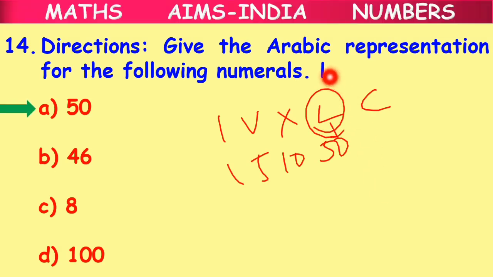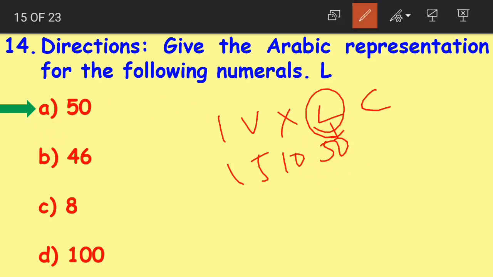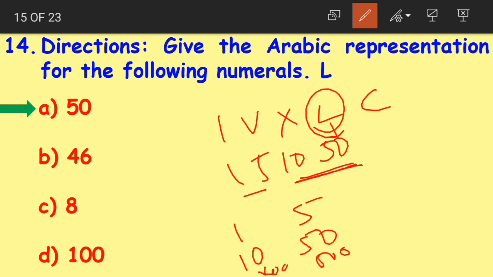It is a direct question. We have the Roman numeral L, whose value is 50. Again, you remember, right, children, how to write the values of the Roman symbols here? 1, 5, then next we have 10, 50, then we have 100, 500. Remember, right? Increase zeros here. I hope you remember. And you remember the order also, right? I V X, L C, D M. It is always important to remember the Roman numerals in the same order.